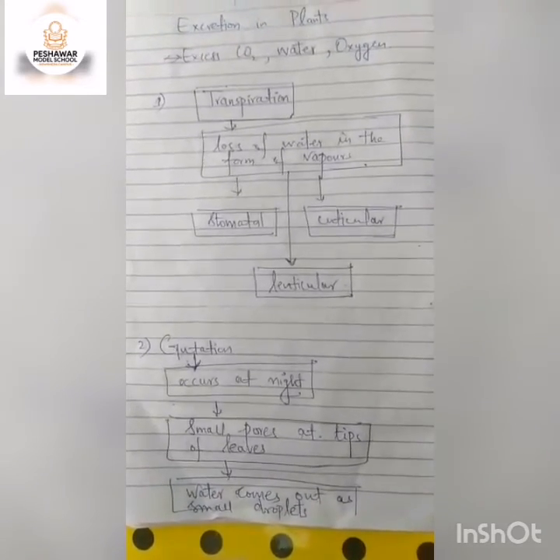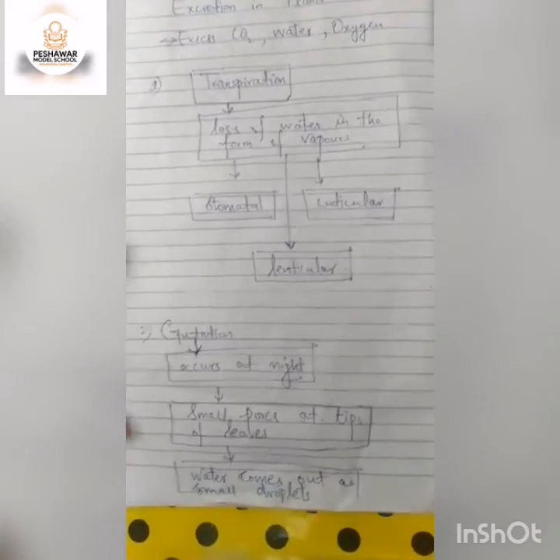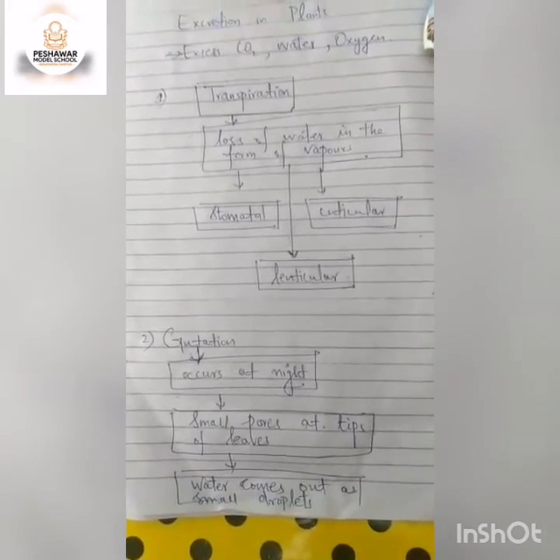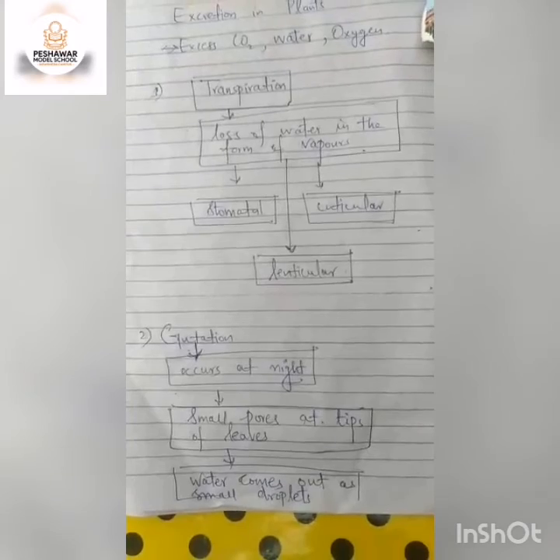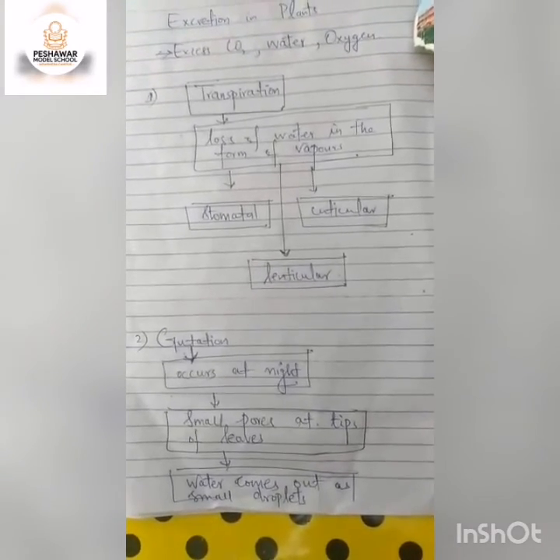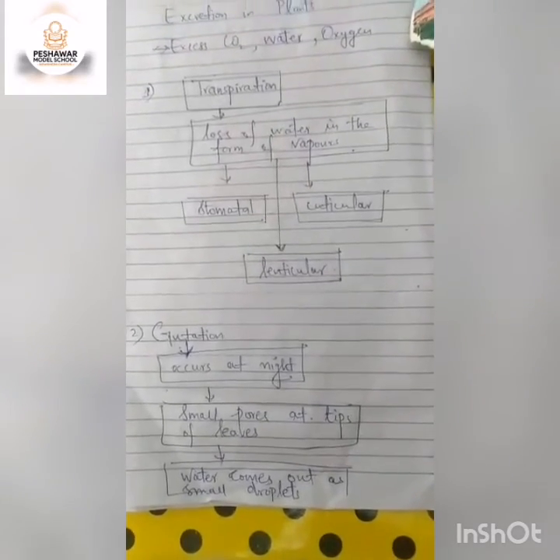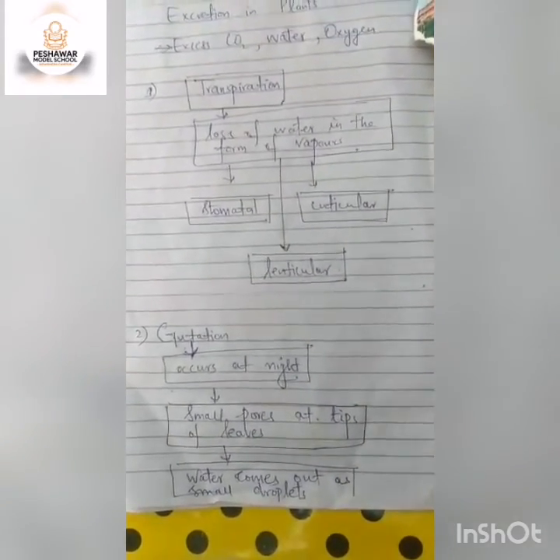Guttation is a process which occurs at night in plants. There are small pores sometimes present at the tips of the leaves. So those plants which do guttation excrete the excess water in the form of small droplets of water. So this occurs at night, and the excess water is excreted in the form of small droplets.